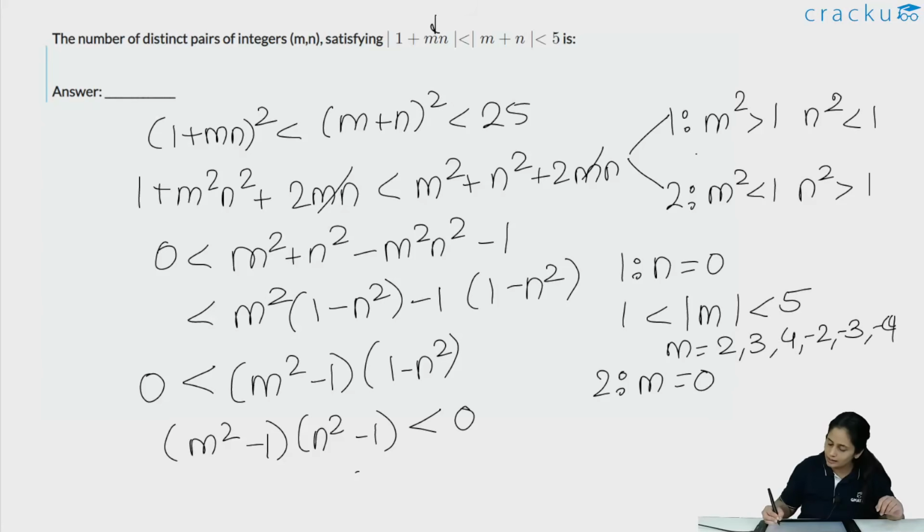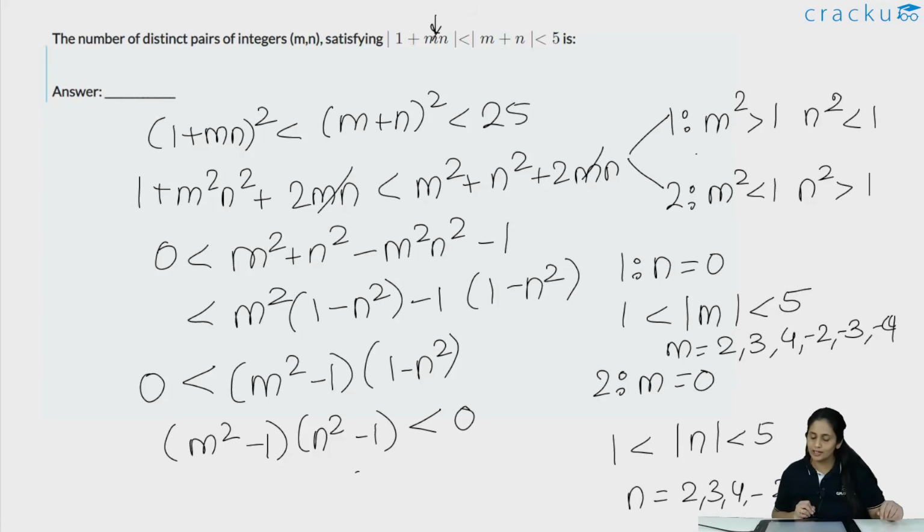Now consider the other case where m is equal to 0. If m is equal to 0, again this particular term becomes 0, and the equation becomes 1 should be less than the modulus of n, which should be less than 5. Again in this case n is equal to 2, 3, 4 or minus 2, minus 3 and minus 4. So essentially for each of the two cases I get 6 pairs each. So there are 12 pairs as such.